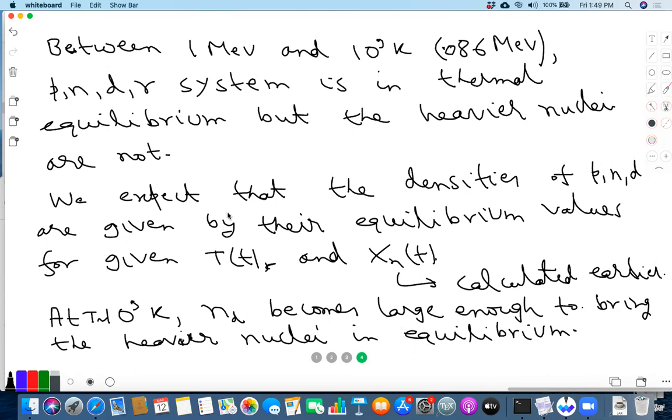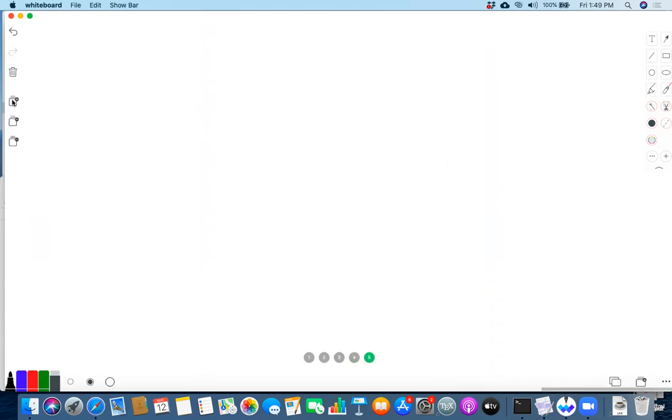Okay, and here there's some subtle point that we should understand, and that's what is going to eventually determine the Rayleigh deuteron density. So let me try to do this a little carefully. So at T of order 10 to the 9 K, ND becomes large enough.